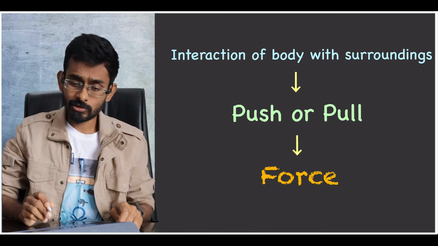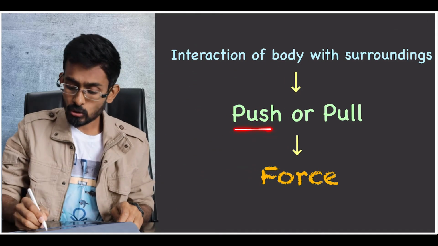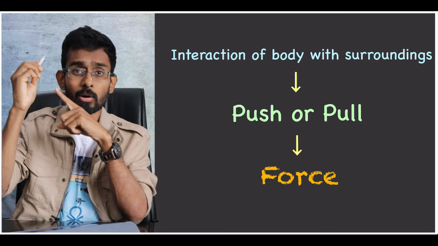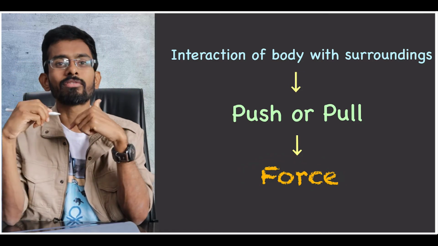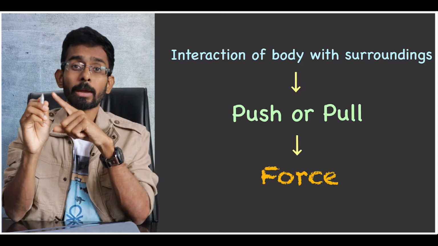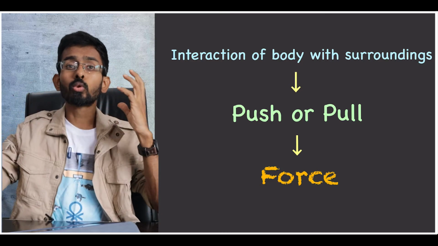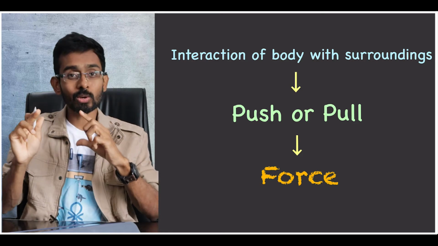What kind of interactions? If you observe the last four cases, it is either push or pull. This push or pull, or the interaction of the body with surroundings, is what we call a force. So here they have defined a physical quantity as force, which is basically a push or a pull, or simply the interaction of two different bodies. So this is actually force. I hope you understood what force is.